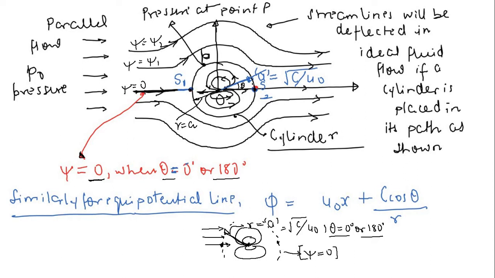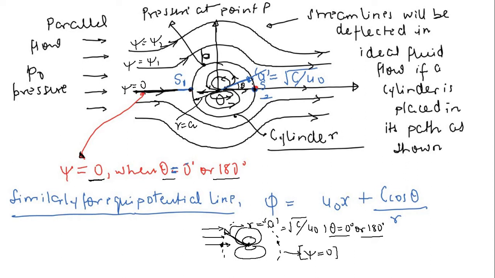So this is the beauty of this stream function and potential function. Once you superpose any flow in the form of stream function or potential function, you can use these 2 equations psi and phi to find out the velocity terms very easily. So this was my objective here, to tell you how the superposition of elementary flows can be conceived in the real situation.